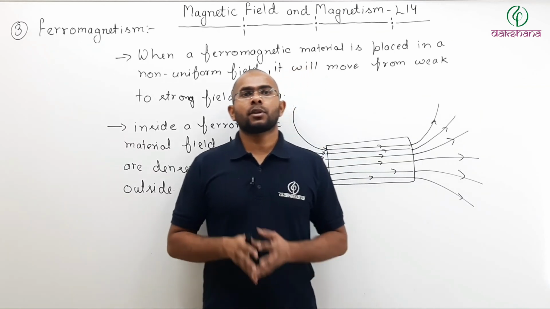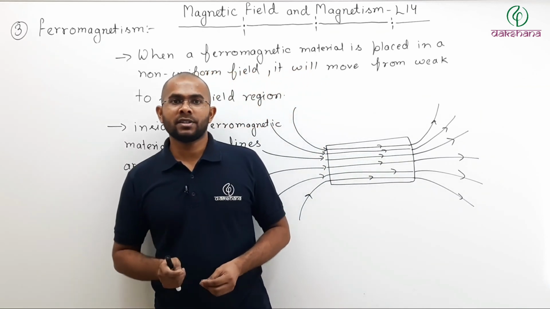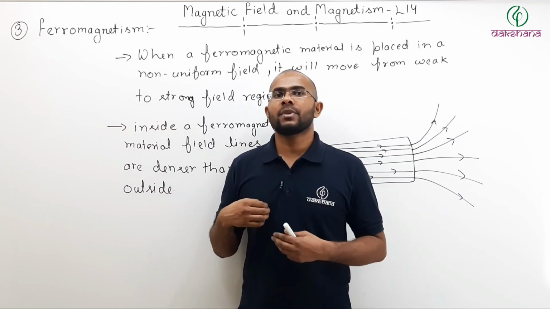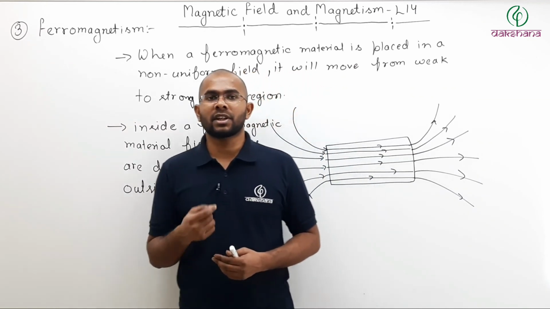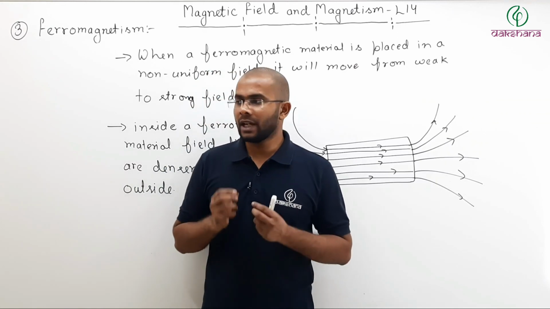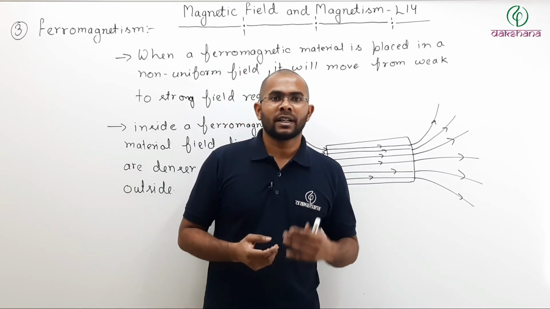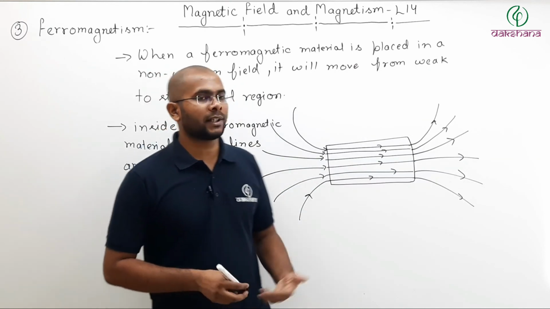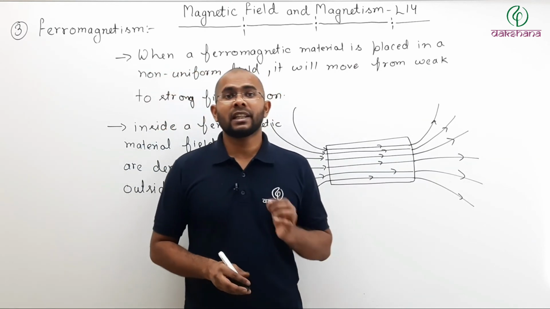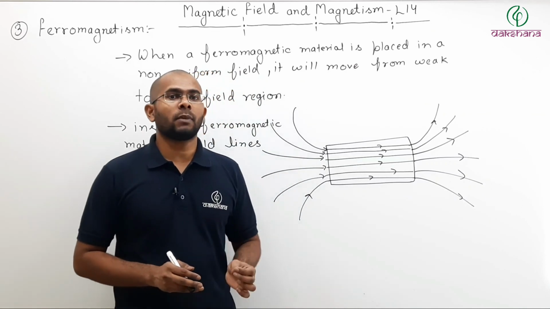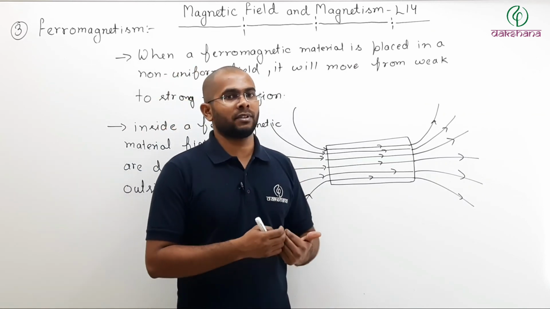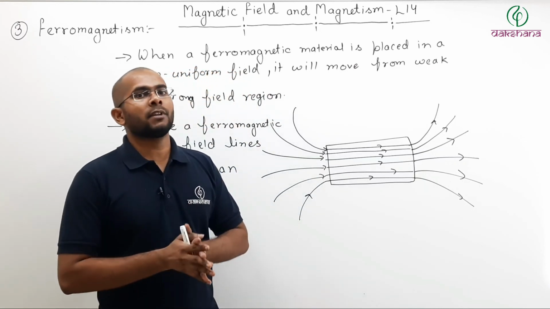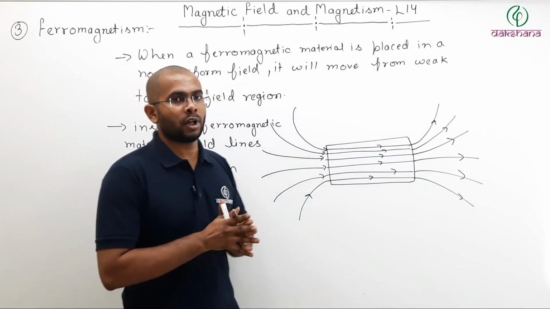So this was your classification of elements based on their atomic dipole moments and their behavior in an external magnetic field. Now we have talked about paramagnetism, diamagnetism and ferromagnetism. This was a completely theoretical concept. In the next lecture, when we talk about what the susceptibility of a material is and what the permeability of a material is, then we will solve a few questions based on them.